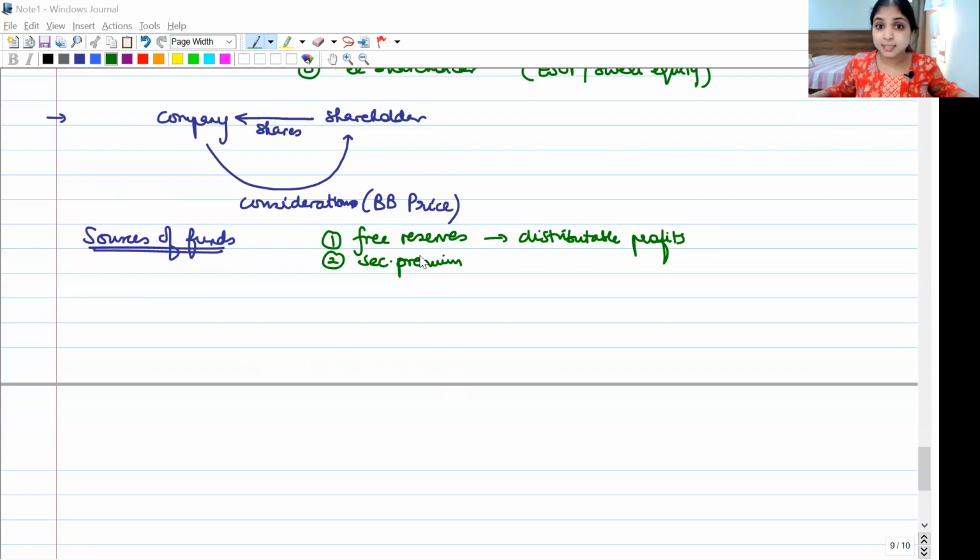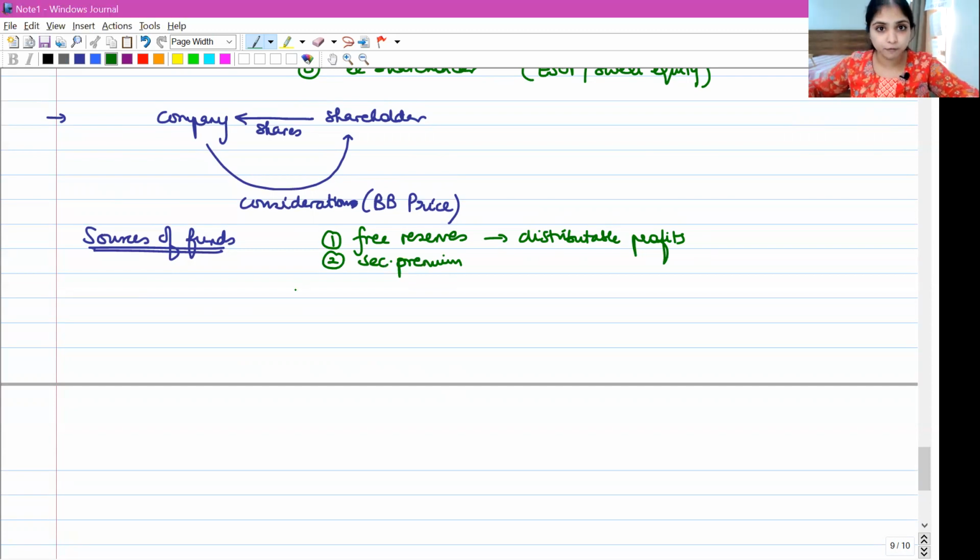Yes, money in securities premium account is not available for use freely for anything and everything. It can be used only for certain specified purposes. And one of those specified purposes is buyback of shares. So when the company is buying back shares, yes, the company can take money out of securities premium account.